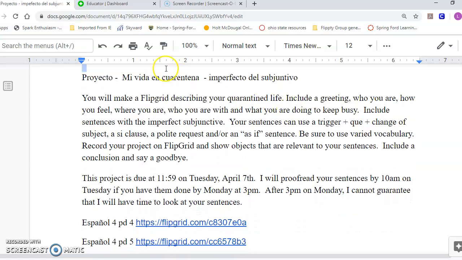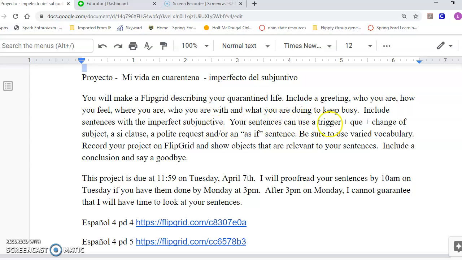Okay, so the title of it is called Proyecto, Mi Vida en Cuarentena, My Life in Quarantine. You'll use the imperfect subjunctive. So you're going to make a Flipgrid describing your quarantined life. Include a greeting, who you are, how you feel, where you are, who you are with, and what you're doing to keep busy.